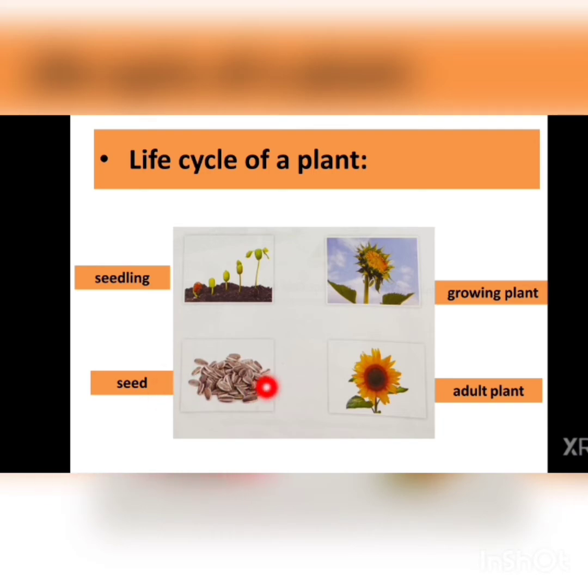These are the seeds of sunflower. When you put these seeds into soil and give some water and sunshine to the soil, it changes into a seedling. As you know, the young plant is also called seedling. When the young plant grows roots, a stem and leaves, this situation is called growing plant.